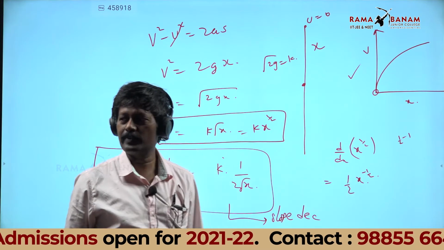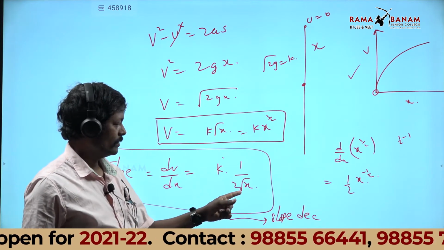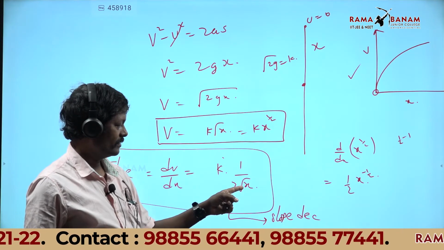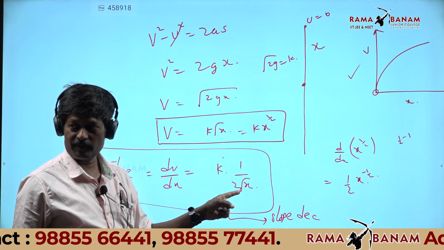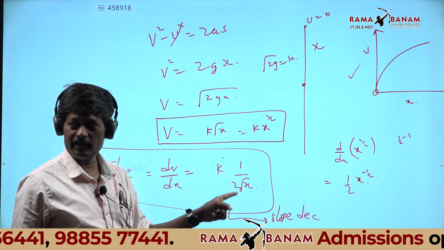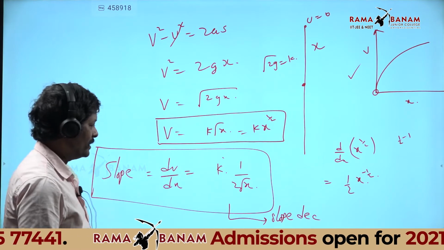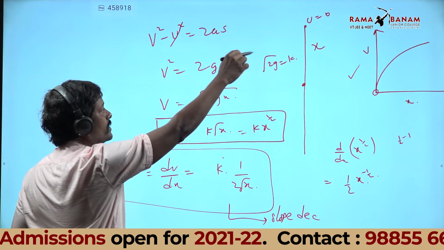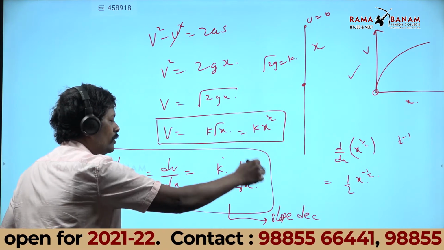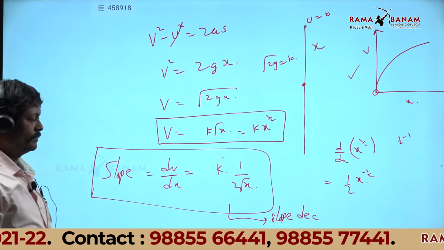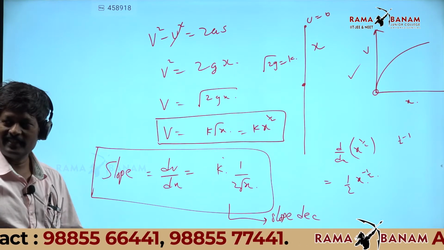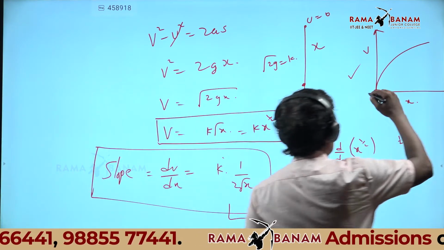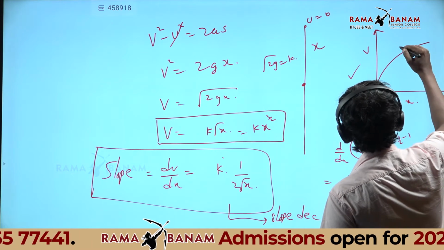x power minus half means how much? 1 by x power half, which is 1 by root x. That means as x increases, the value of this slope decreases. So the slope should decrease. So this is the right answer.